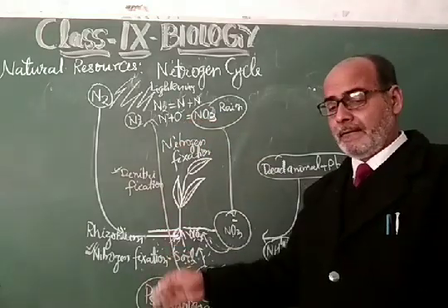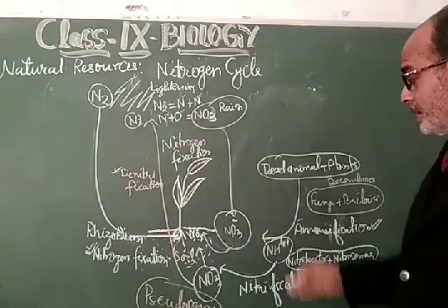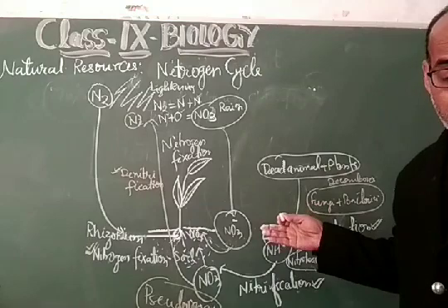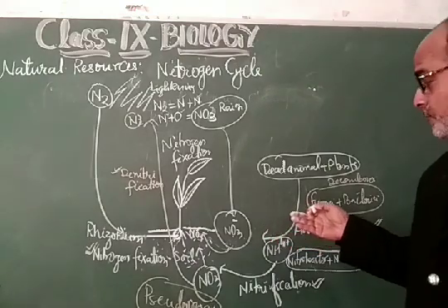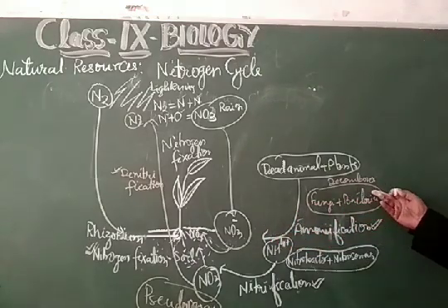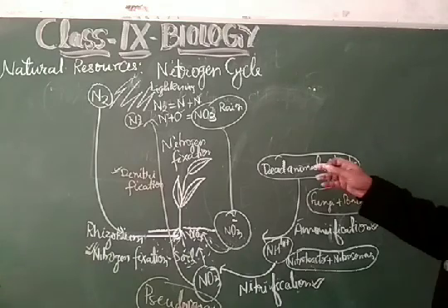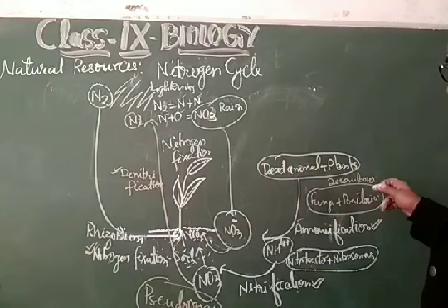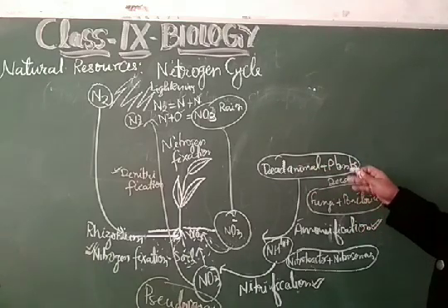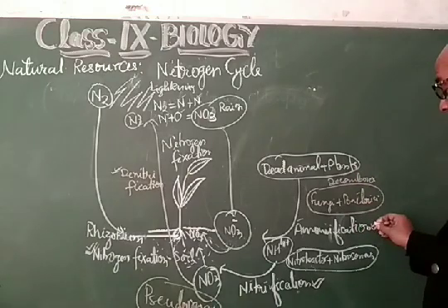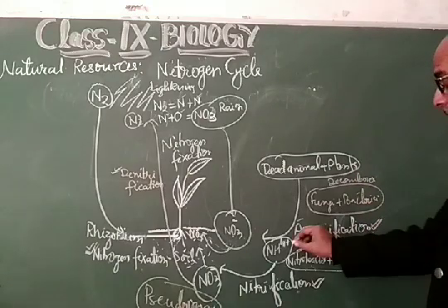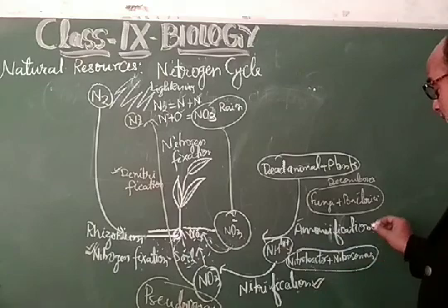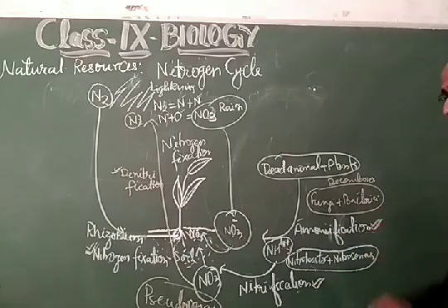that is by bacteria. My dear students, the dead and decaying materials get decomposed by the different decomposers, and dead and decaying materials, dead animals and dead plants, they decompose their body and they release the ammonia. And this process is called ammonification.